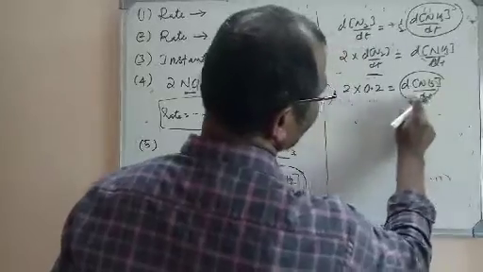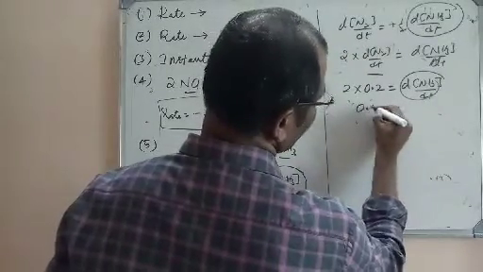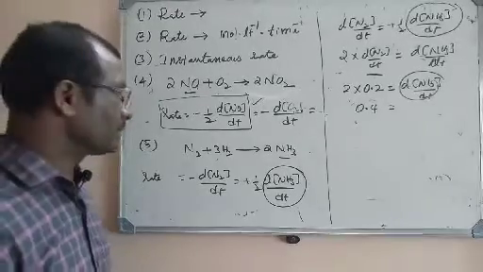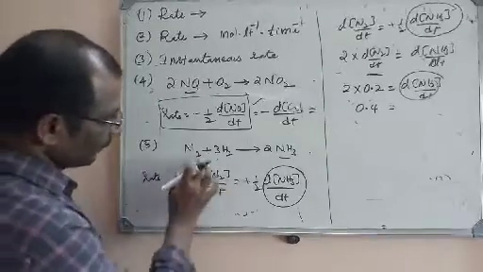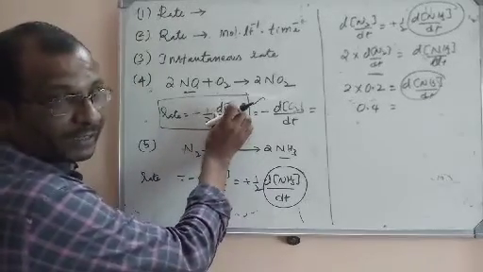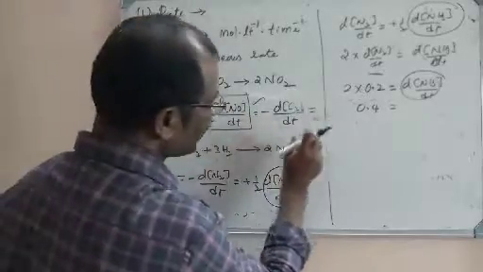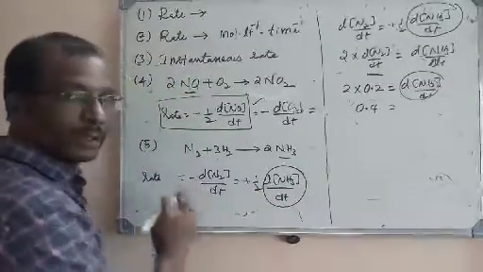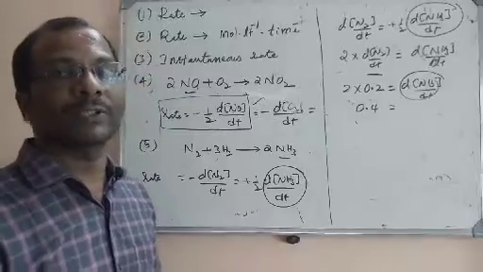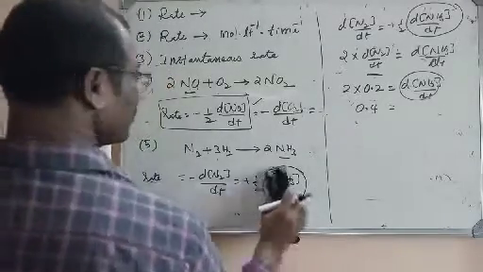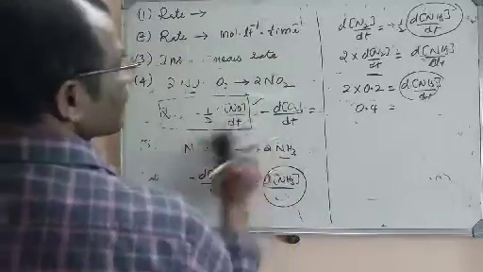So the rate of appearance of ammonia is equal to 0.4 moles per liter per second. Please once again remember that if you leave the coefficient here, that becomes the disappearance for a reactant. For a product we call it appearance, but this coefficient has to be ignored. The sign should also be ignored. So this is what the problem is. Let us move to the next question.